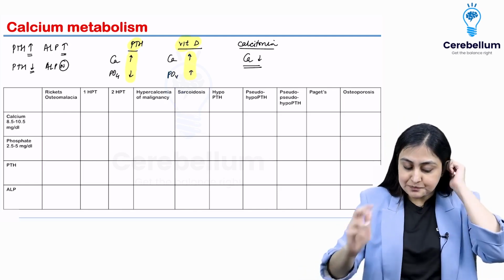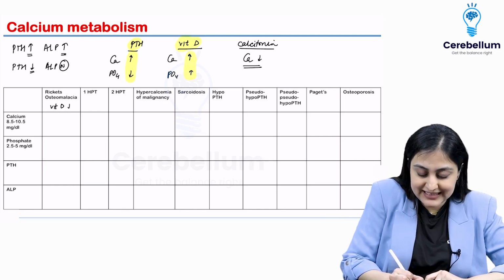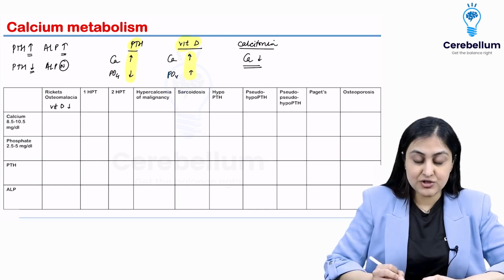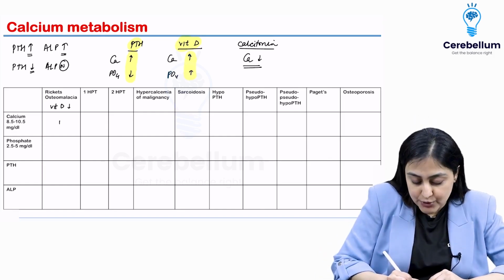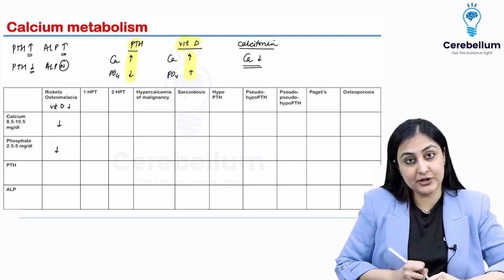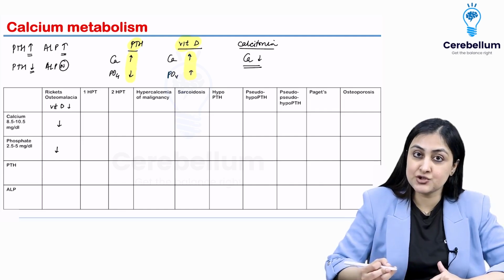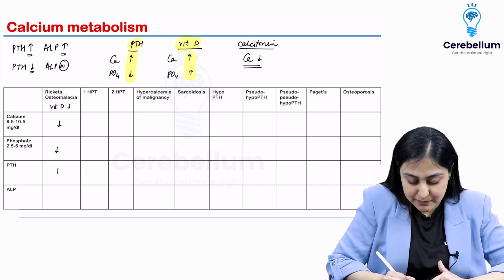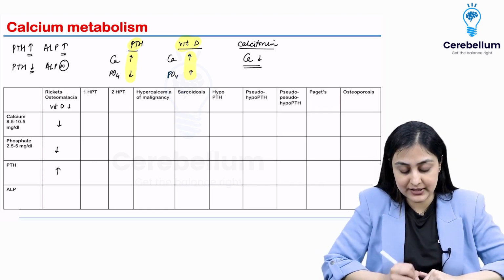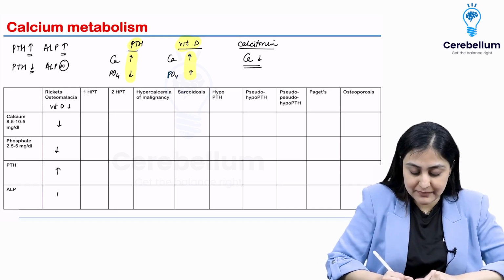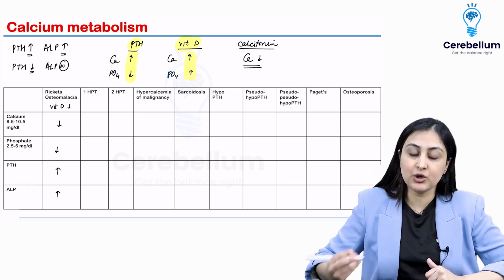So in rickets and osteomalacia, the problem is vitamin D levels are low. Because of vitamin D levels being low, calcium and phosphate are going to be low. So calcium goes down, phosphate goes down because absorption is low. Because calcium is low, what will PTH do? PTH will have to become high. So PTH is the main responder of hypocalcemia, is how you want to look at it. Whenever PTH increases, what happens to ALP? ALP increases. So this is how we go about each and every column here.